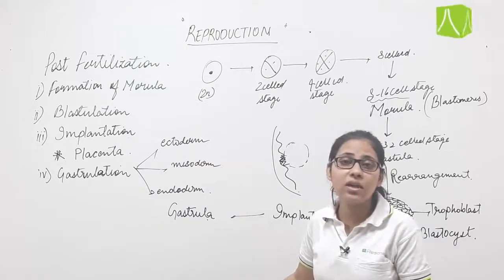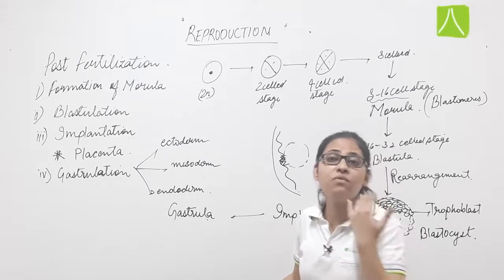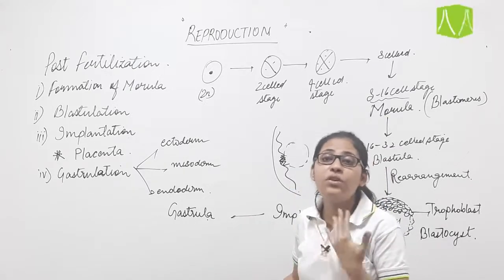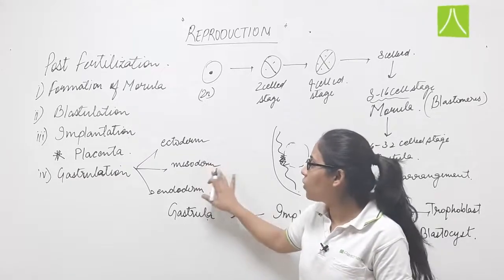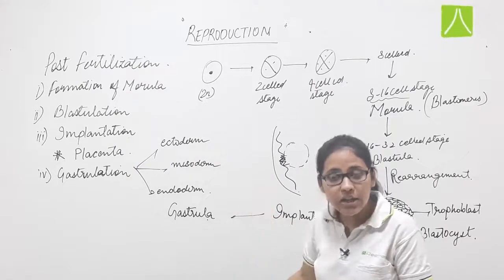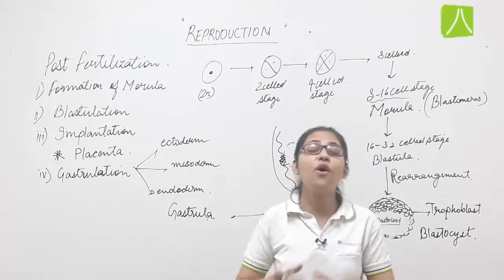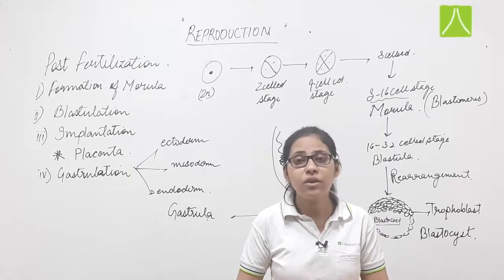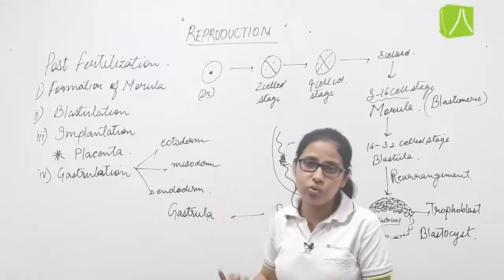Now what is the importance of these germ layers? These germ layers will further divide to form the different organs. That is, the cells of these layers will divide individually in order to form the different organs of an individual. Different organs are formed by these layers only.